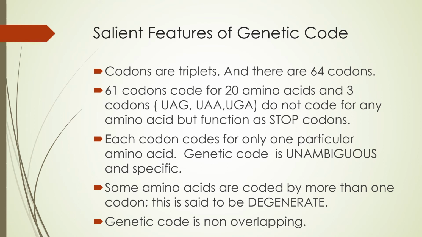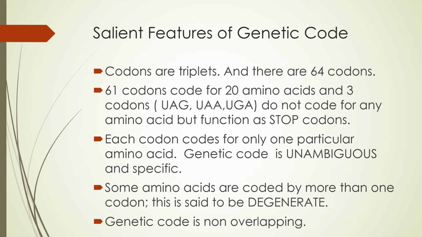The genetic code, or triplet, is unambiguous and specific, meaning one codon codes for one amino acid only. But some amino acids can be coded by more than one codon, and this property is called degenerate. Degenerate means one amino acid is represented by more than one codon. These are very important terms from the point of view of the examination.